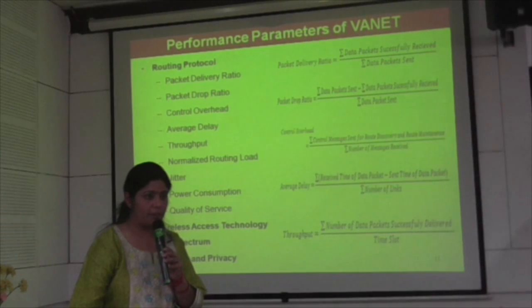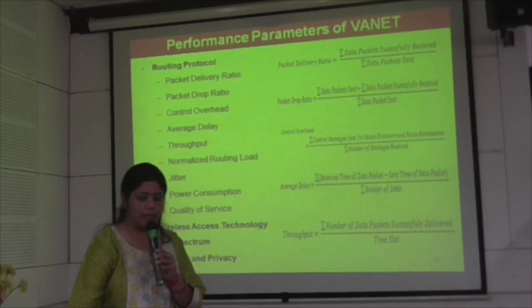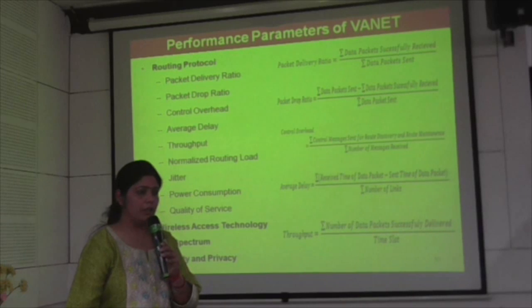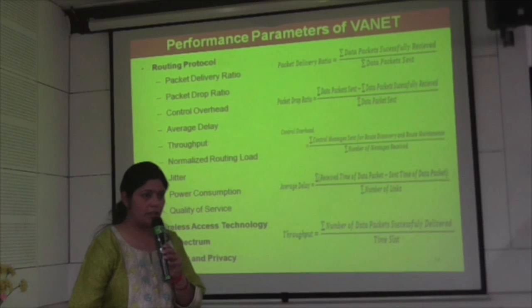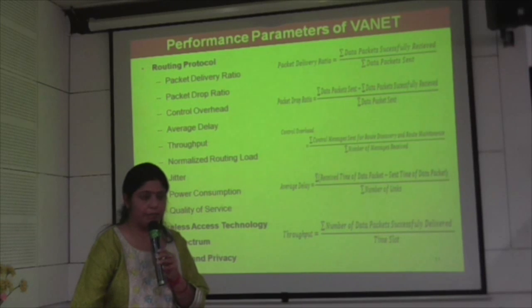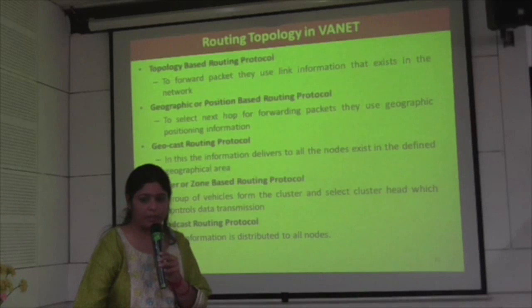And the performance parameters are divided according to the area in which we are going to improve the performance, and I have selected the routing protocol. So I have selected 5 parameters according to the routing protocol to evaluate the performance.